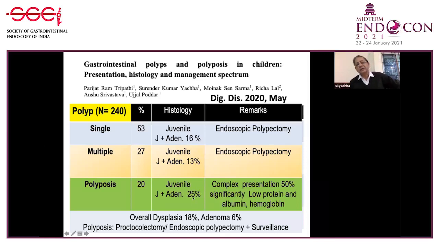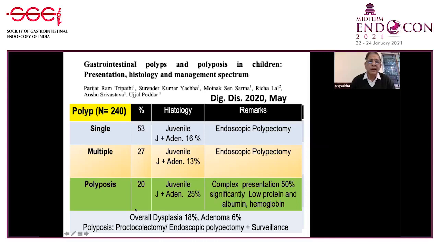What is of interest in polyps is endoscopic polypectomy for both single and multiple. But for polyposis coli, the presentation was different: 50% were very complex, in the sense that they had hypoproteinemia, hypoalbuminemia, anemia, and some of them had anasarca.